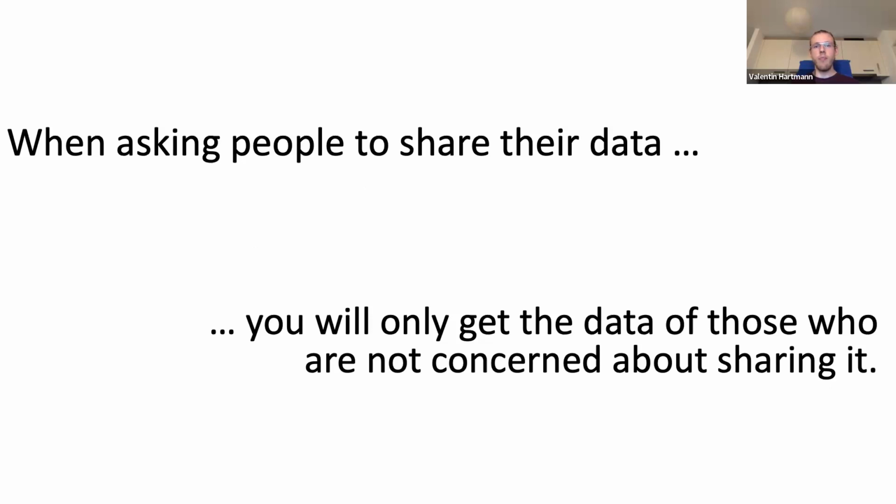To just name a few, people who had a more liberal attitude towards sex were more likely to participate in a survey about sexual behavior. In a study on sick leave of employees, those who were on sick leave less often were more likely to participate. In those examples, shame seems to be the main driver behind people's response behavior. But concerns about privacy can also directly be associated with what one wants to measure.